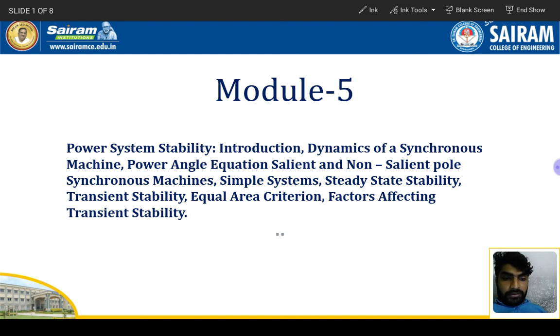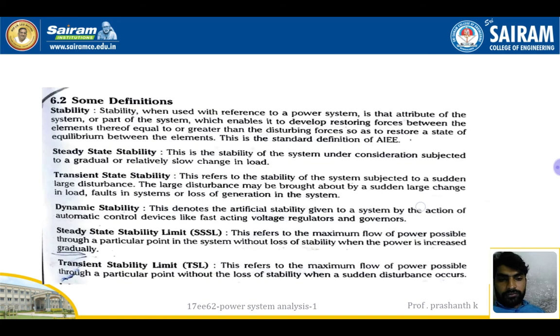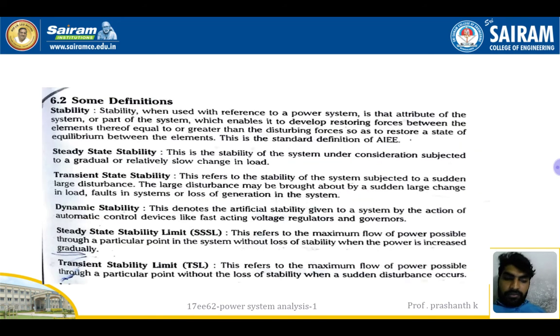So, simple systems: steady state stability, the ability to stabilize the system in steady state, and transient stability. A transient, in a sense, lasts less time. It is the ability to stabilize the system without affecting the overall system, and the equal area criterion is a factor affecting transient stability. Let us see one by one in this module. Some of the definitions we'll discuss before entering into the topic.